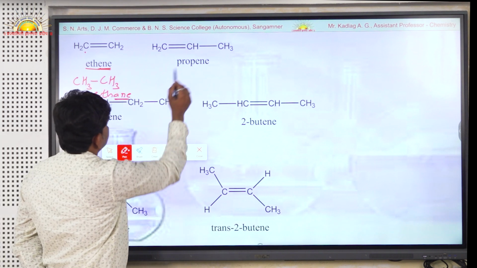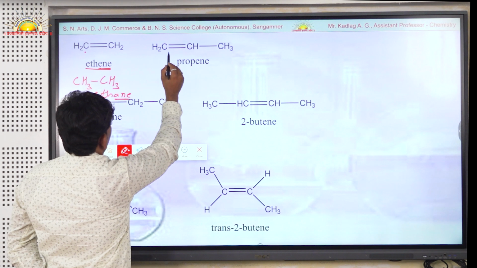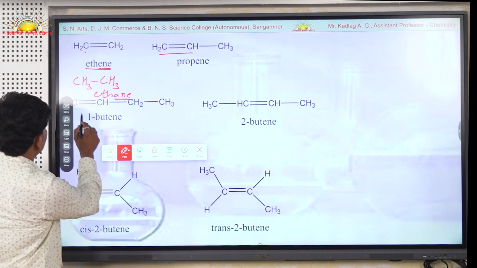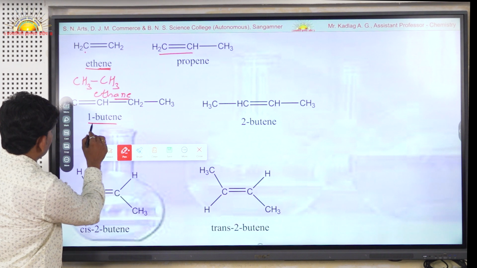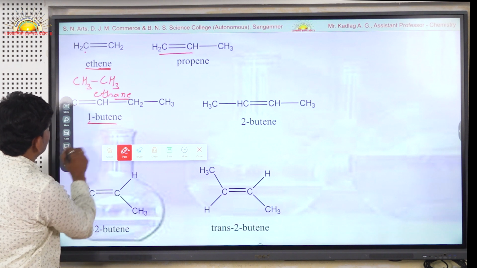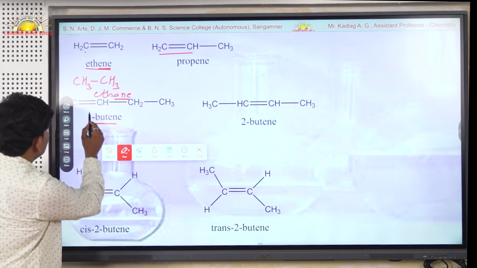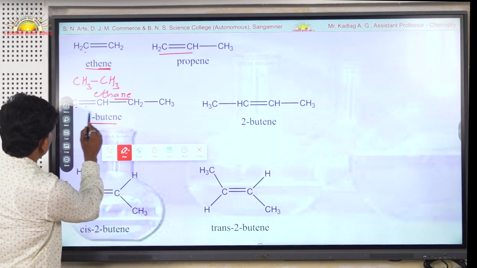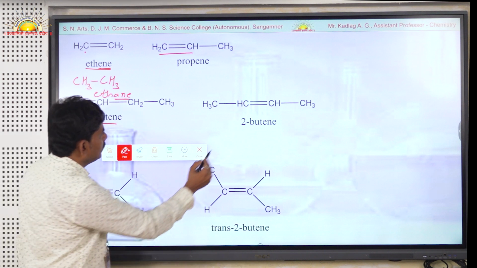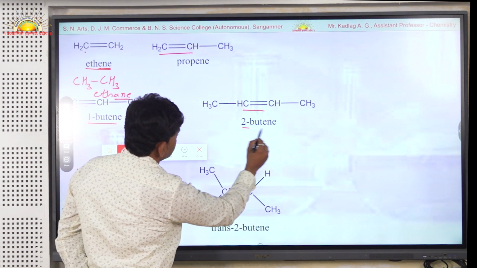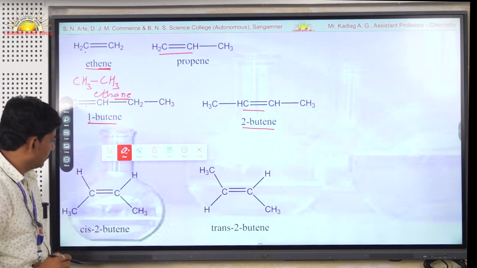Now this is the second example, that is propene. Again propene has one carbon-carbon double bond. The next is 1-butene. Now this compound is a butene, and we indicate it as 1-butene because there are two possibilities for the carbon-carbon double bond. If we place the double bond at the first carbon, then this compound is 1-butene, and if we place the carbon-carbon double bond at the second carbon, then this compound is known as a 2-butene compound.